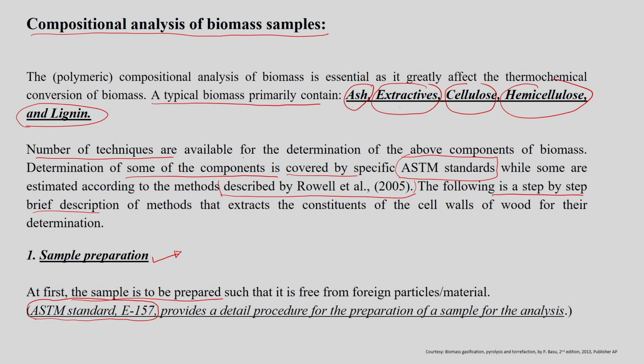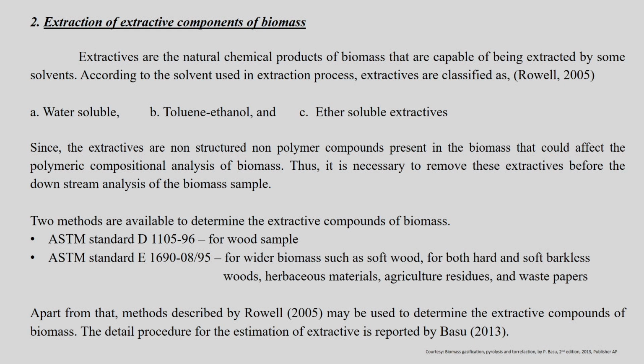Now, once the sample is prepared, we can go for the second stage of the analysis, that is the extraction of extractive components of the biomass. The extractives are natural chemical products of the biomass that are capable of being extracted by some solvents. Based on the solvent used for the extraction, these extractives are classified as water soluble extractives, toluene or ethanol soluble extractives, and ether soluble extractives.